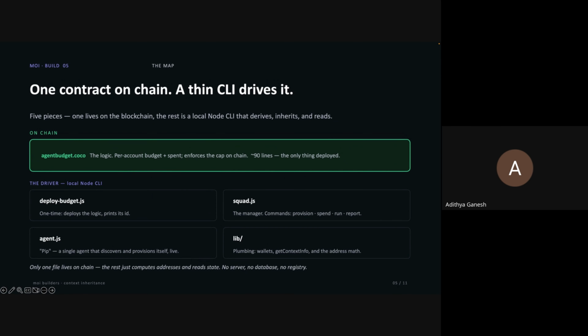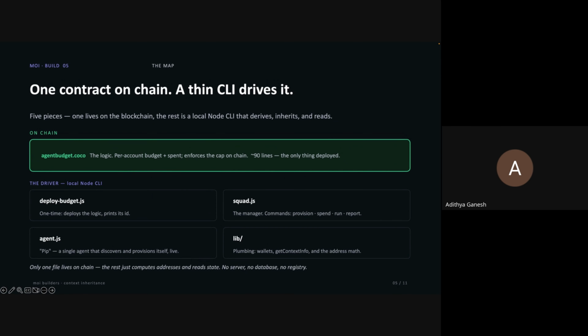Okay, so I know there was a lot of theory there, but that's going to end real quick. We're going to start with the demo real soon. Before we do that, let me just lay out the landscape. So, quick map before we open a single file. Nothing you see next will look cold.